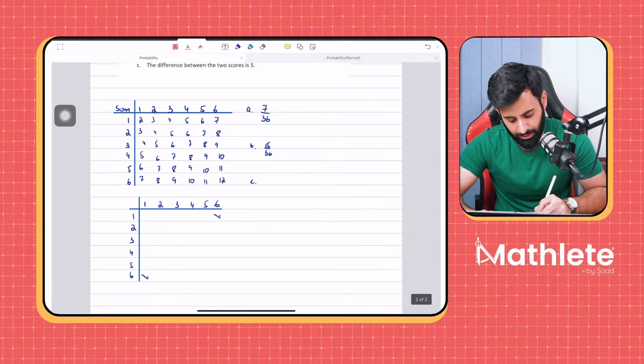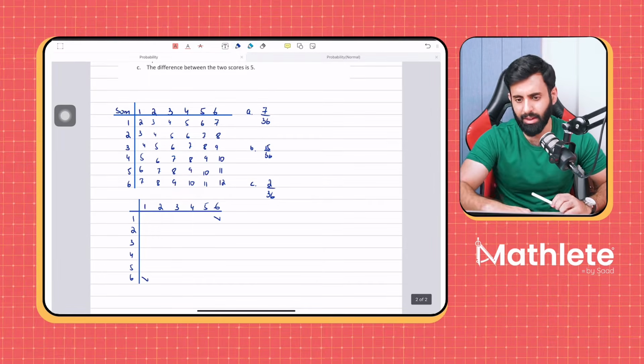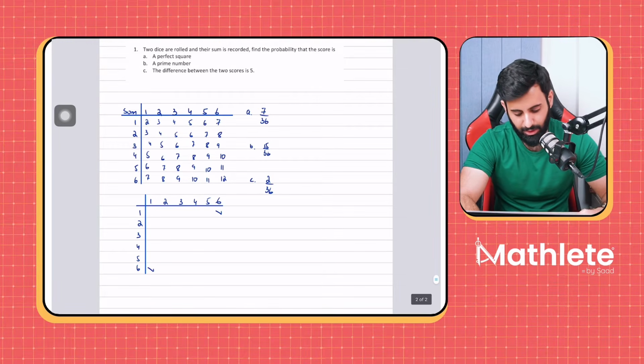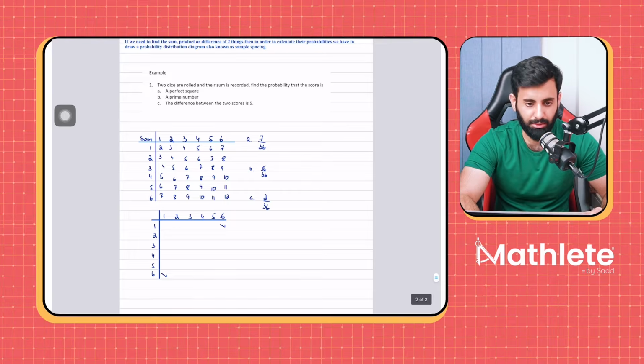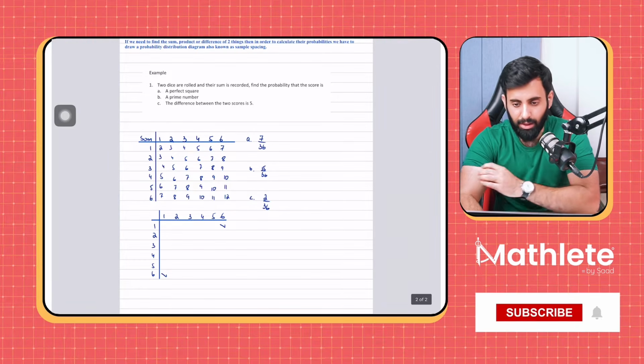So what are the favorable outcomes? The favorable outcomes are 2. What are the total outcomes? The total outcomes are 36. So you can simplify it or you can leave it as it is. Doesn't matter. Make sure to read the question carefully. So there you go. That's the answer to this question. If you have any questions, feel free to ask. If not, yes, I can explain again.